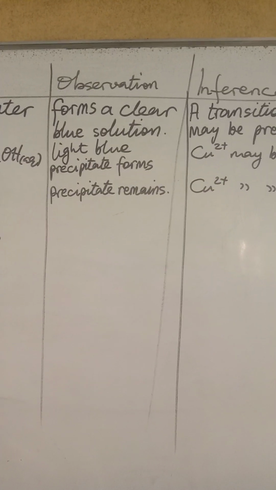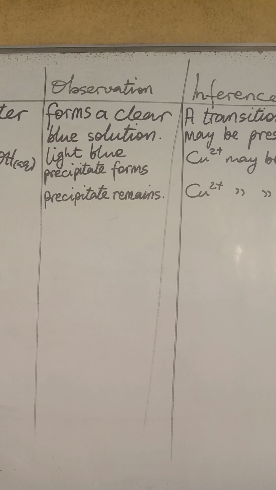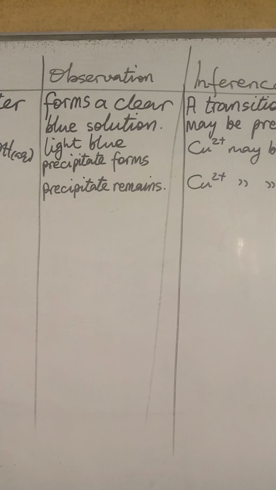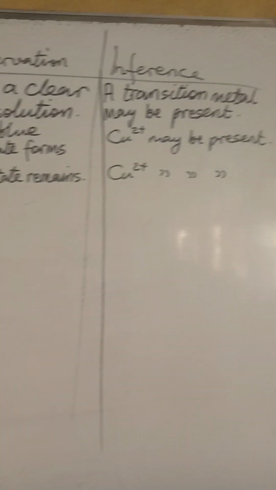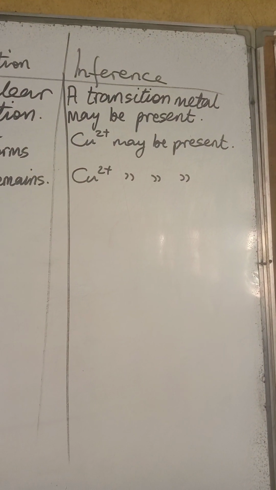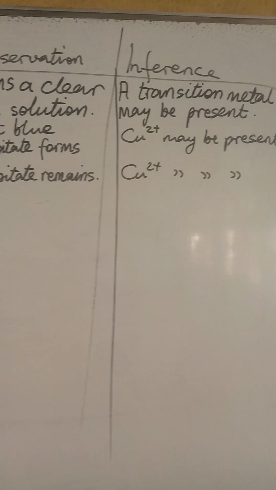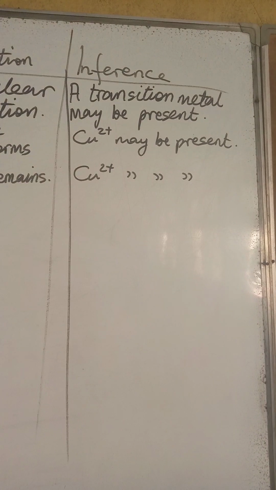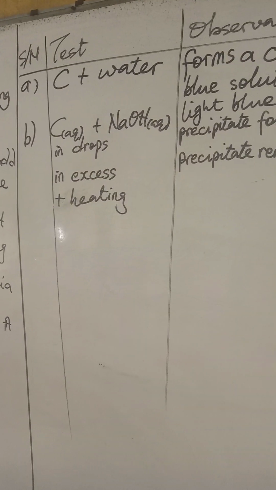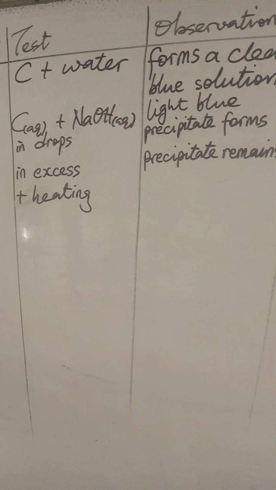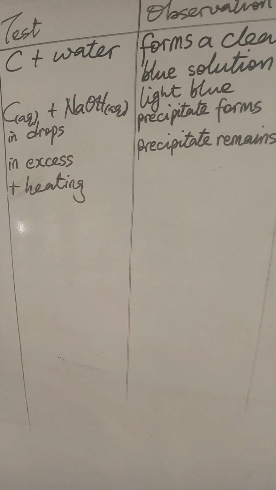So here is our report. Light blue precipitate is formed, and in excess the PPT remains. So we are suspecting copper 2 ion because we have a subsequent test. So copper 2 ion may be present. Now I wouldn't report the heating yet. Let me just do that of ammonia so that I can report everything together.